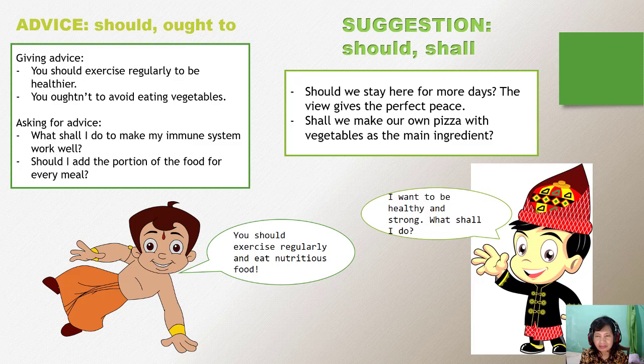So you can use should I, or you can have shall I. So it is okay. Okay, I think for this part, my explanation is enough. I hope that you can differentiate advice, suggestion, offer, and also request.